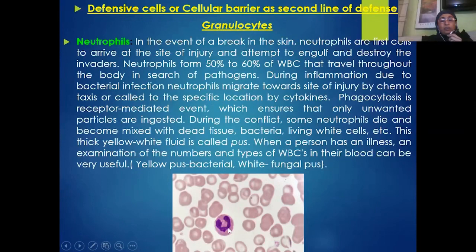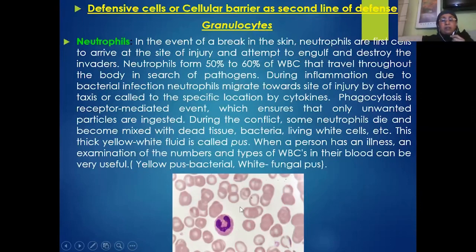Thereby, we usually stain them with the usual hematoxylin and eosin. The nucleus also will be multi-lobed. It may be bilobed, trilobed, or tetralobed, like that. So we'll be able to differentiate the WBC cells from the RBC cells very easily.